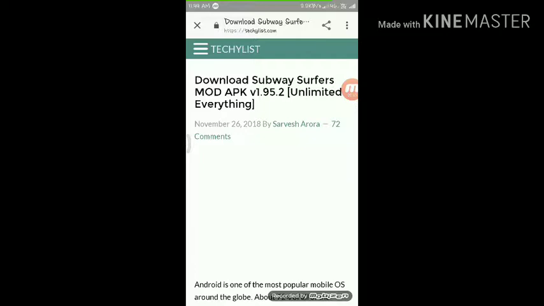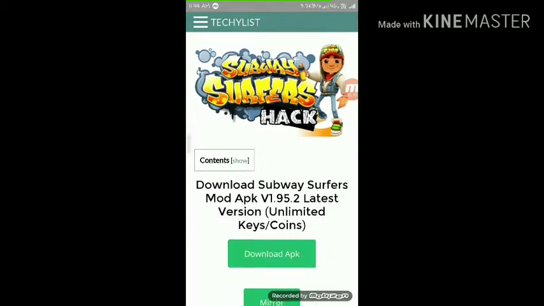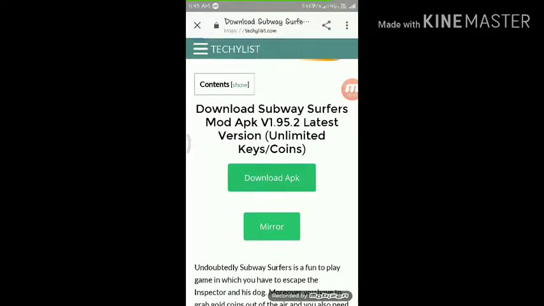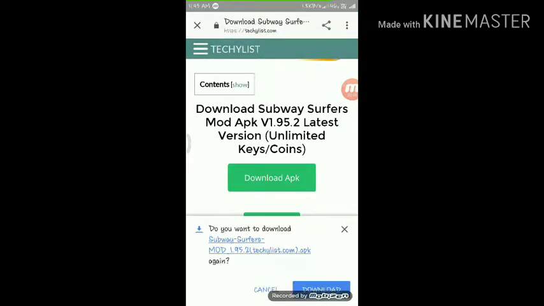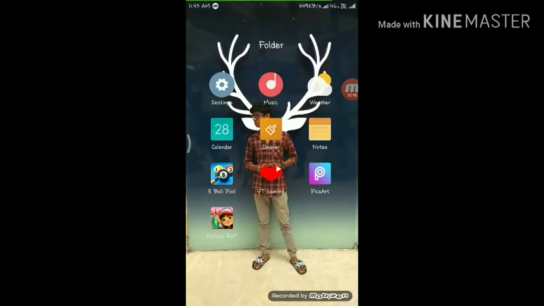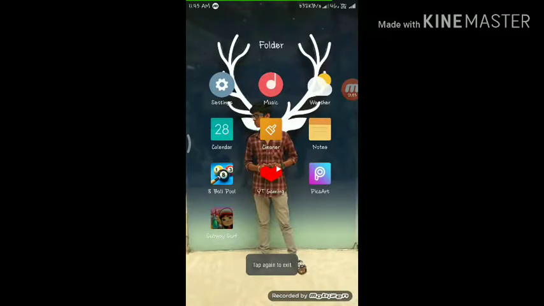Go directly download it. So clicking on the link in the description, it will take you to this website. When you scroll down, Subway Surfers hack, download Subway Surfers latest APK, unlimited coins and keys. So you click on download APK. It will ask download again because I downloaded already and I already installed it. So when you install it, the app will show like this, Subway Surfers. So for your sake, let's delete this.